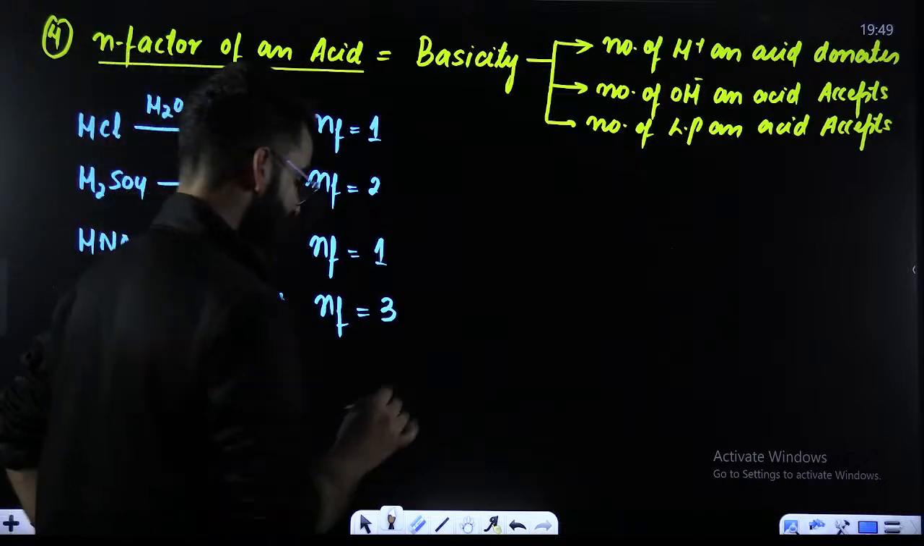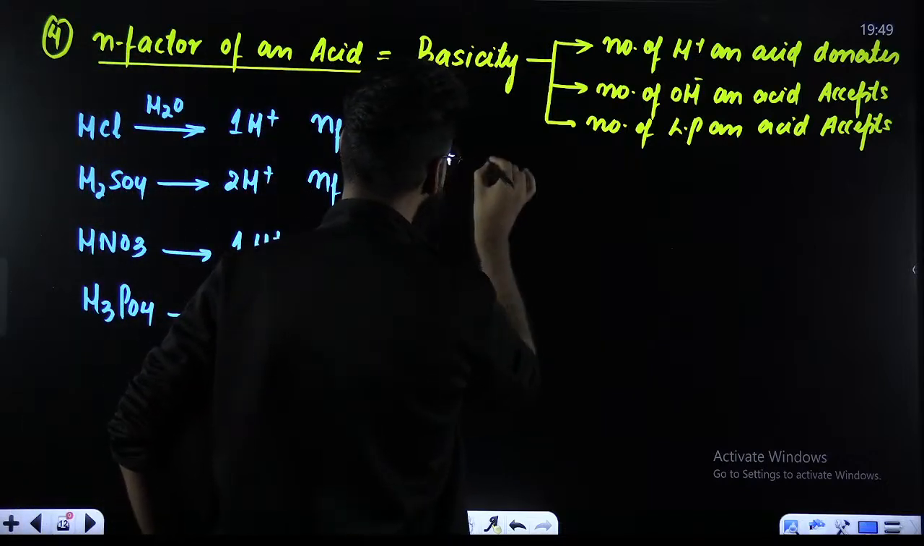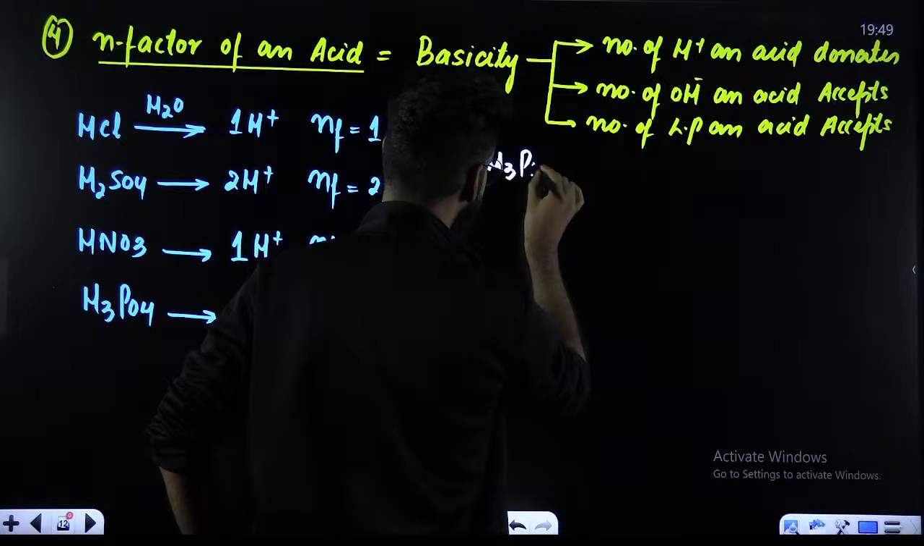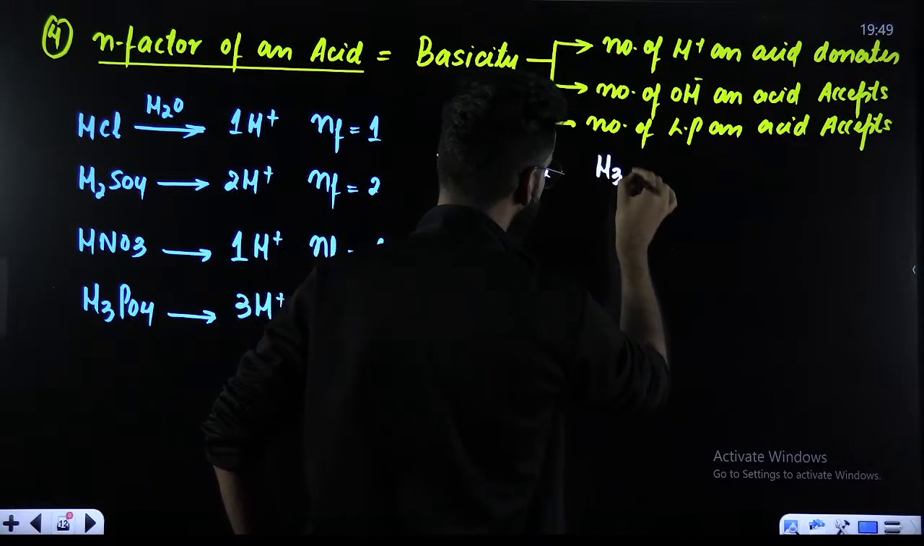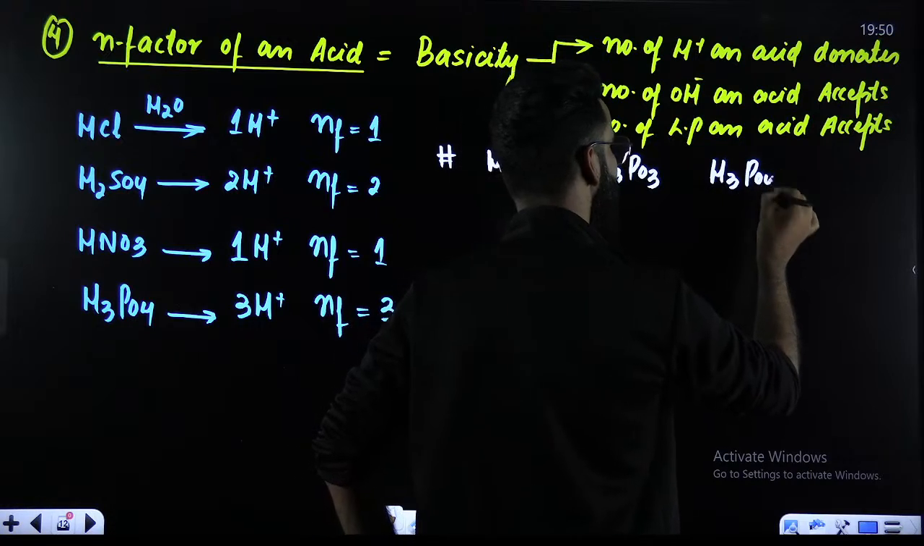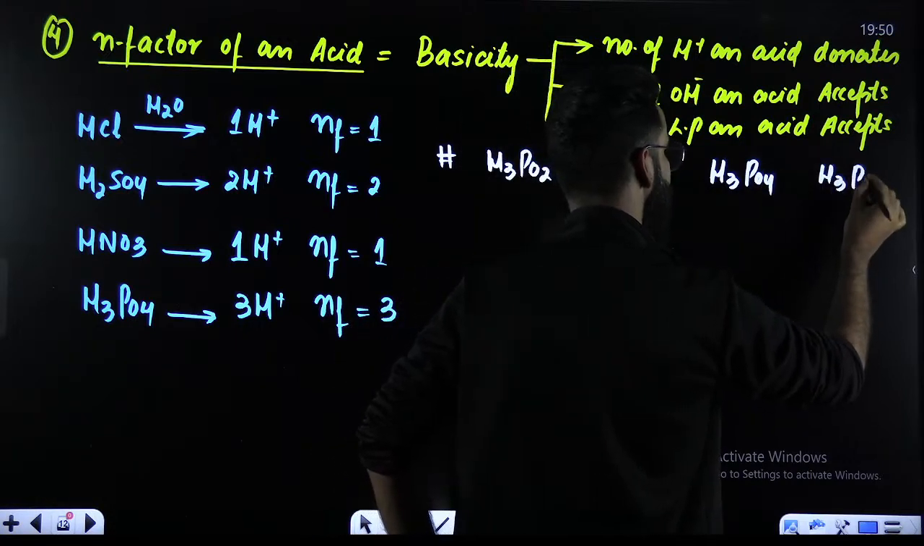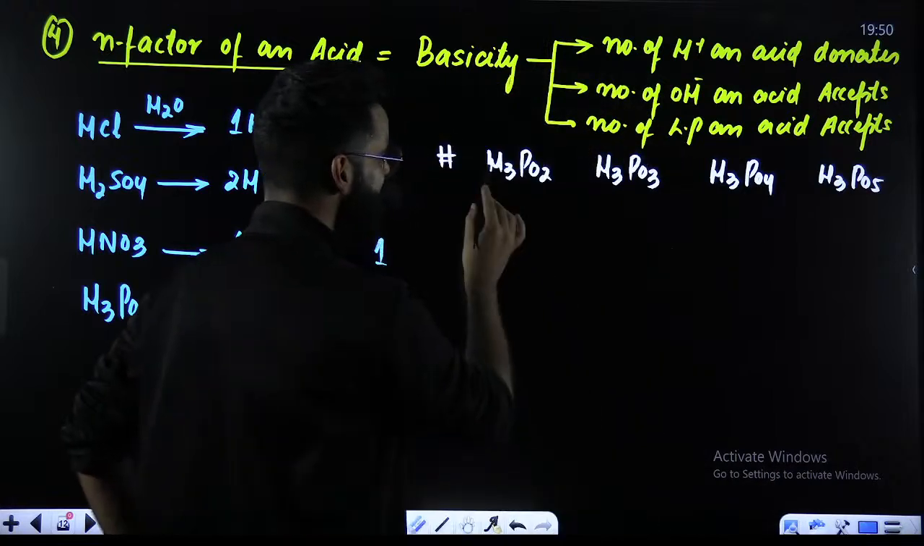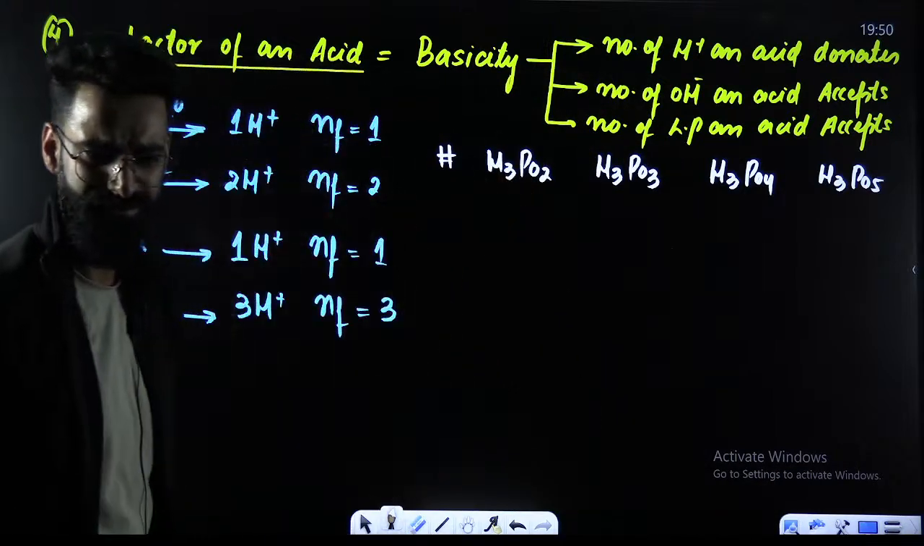My dear students, for example, I'm writing certain acids here. For example, H3PO2. Let's say you've got H3PO3. Let's say you've got H3PO4. Let's say you've got H3PO5. Can you let me know what do you think will be the N factor of this acid, H3PO2?